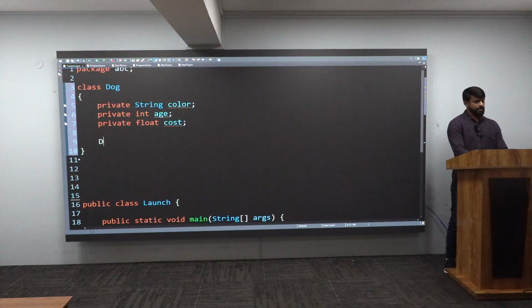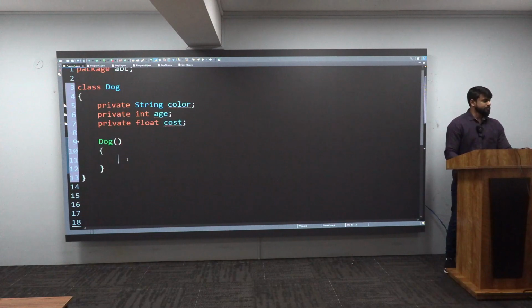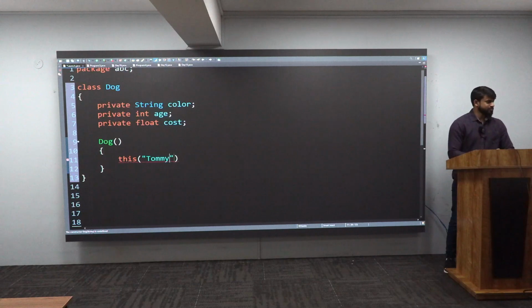The constructor means the name should be the same as the class name, that is Dog. I'll open bracket, close bracket. Now here, I will write this dot color, and inside it, within double quotes, I will give, not Tommy, color is there, right? Maybe pink. Okay, maybe I will give black in this way. Very good.